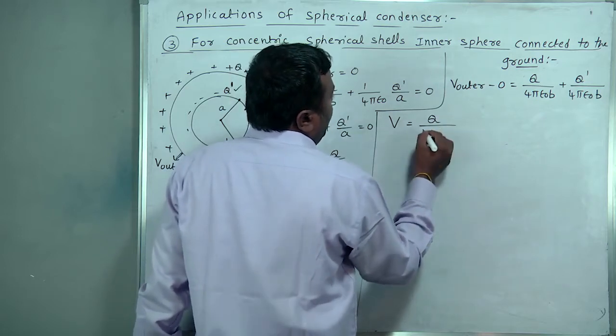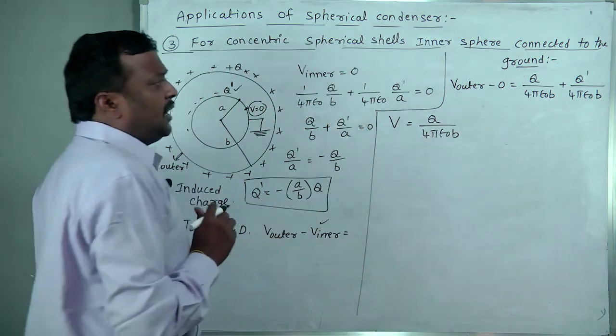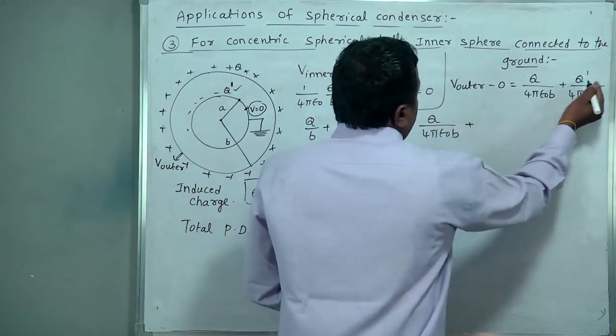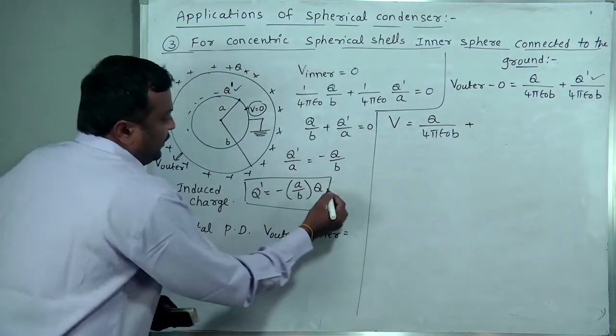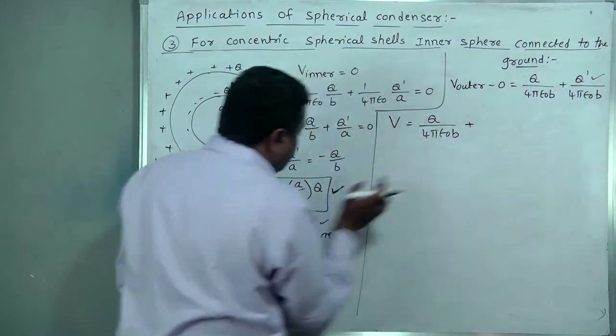Q by 4 pi epsilon naught B is common. Q by 4 pi epsilon naught B plus, in place of Q dash, I am substituting this value.